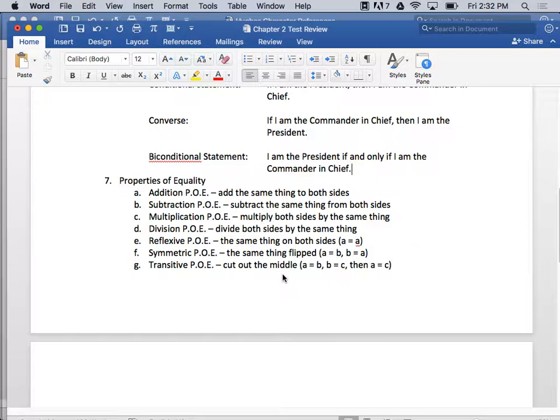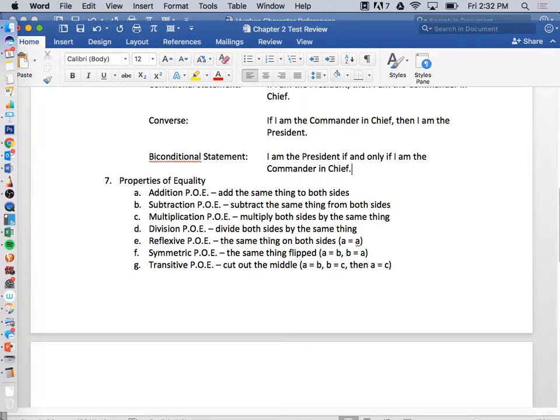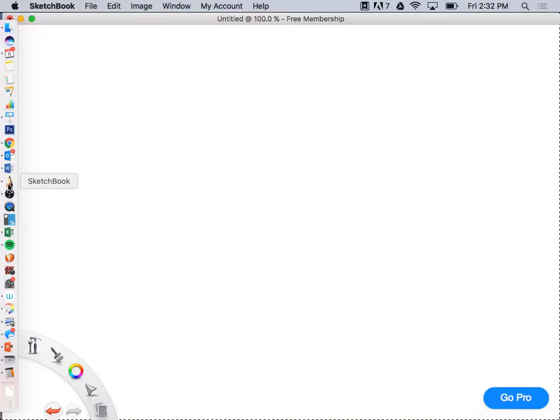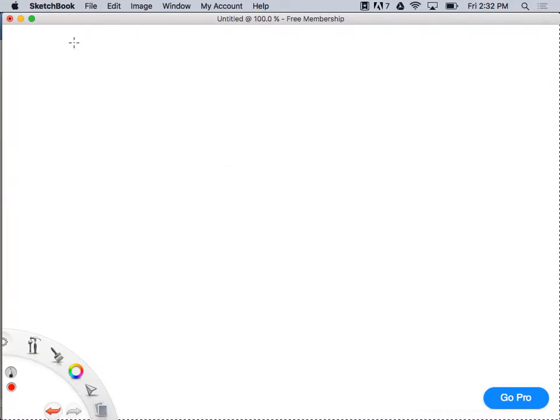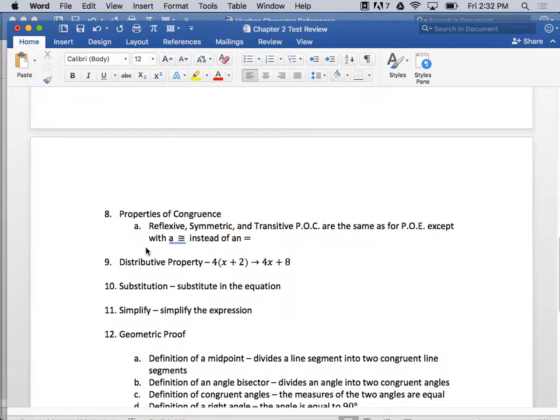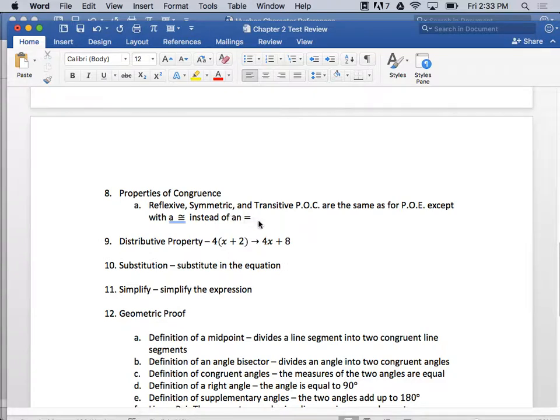Alright, so let's do an example of this, okay? Oh, and also, class, before I continue on, remember there are other properties. There's the distributive property, substitution, and simplification. And I put here the properties of congruence: the reflexive, symmetric, and transitive properties of congruence are the same as for properties of equality, except with the congruent sign instead of an equal sign. Okay? So we have to remember properties of congruence.